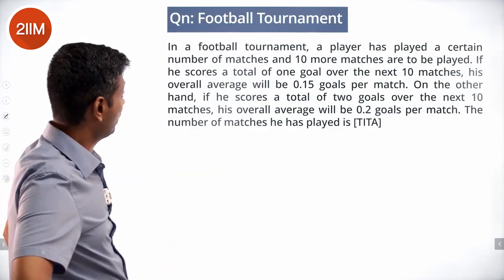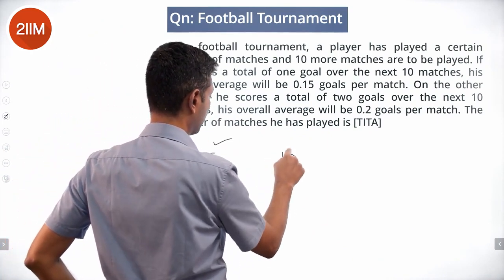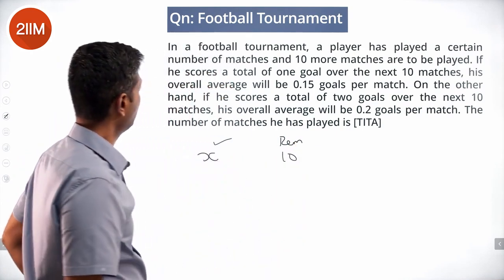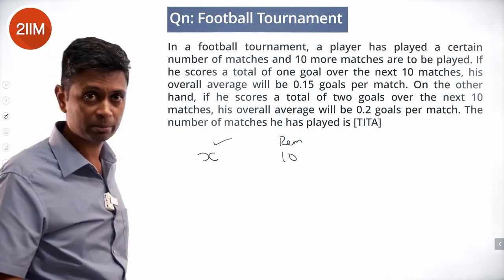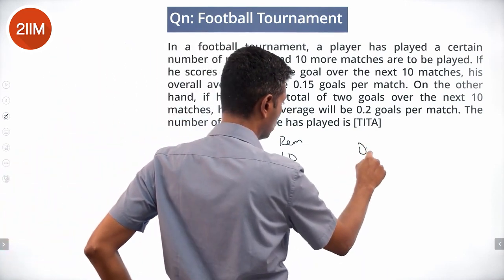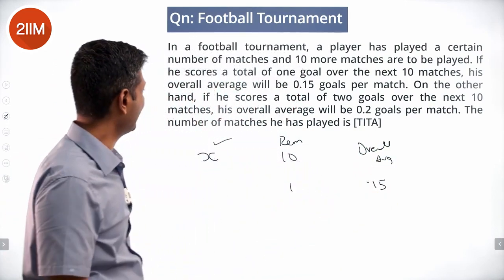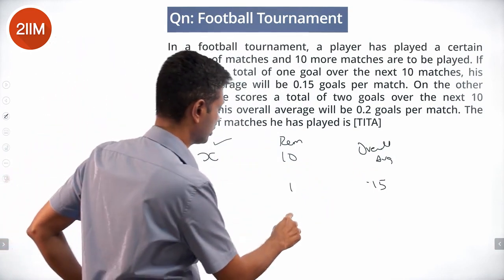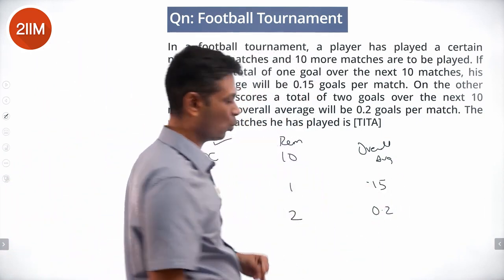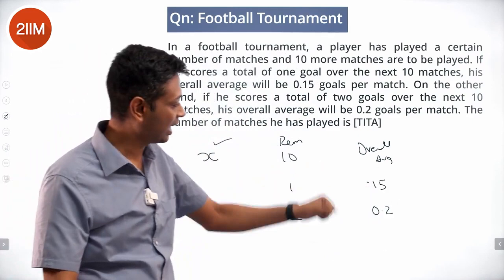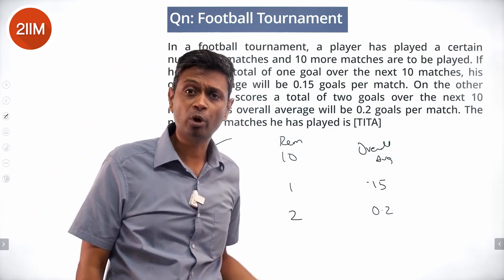In a football tournament, a player has played a certain number of matches and 10 more matches remain to be played. So X have been played, 10 remain. If he scores a total of 1 goal over the 10 matches, his overall average will be 0.15 goals per match. On the other hand, if he scores a total of 2 goals over the next 10 matches, his overall average will be 0.2. 1 extra goal increases his average by 0.05.